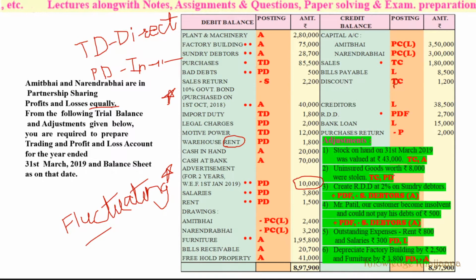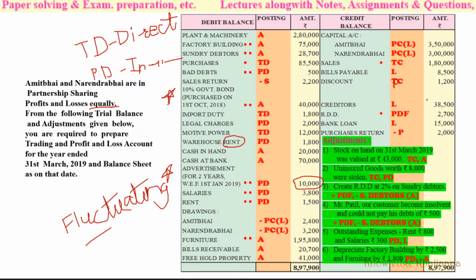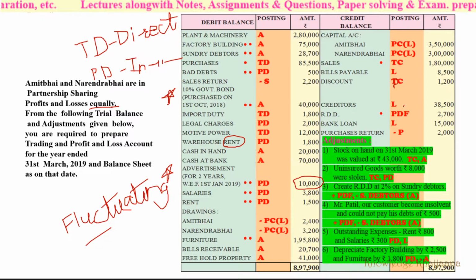See, whichever way the goods have gone out, the goods of rupees 8,000 have gone out. Remember the rule: by whichever way the goods have gone out, or whatever has happened with the goods, it must be recorded on the trading account credit side. And whenever there is a loss on account of the goods, loss by whatever reason, like theft, loss in fire, loss in floods, spoilage, damage, any kind of loss.